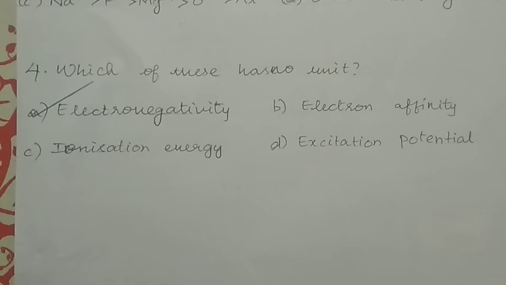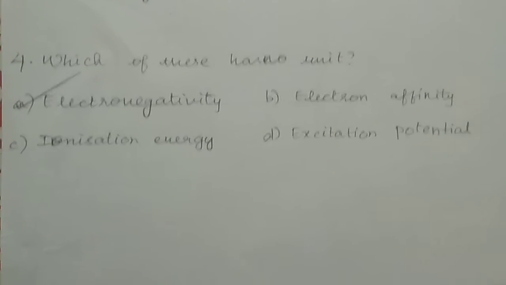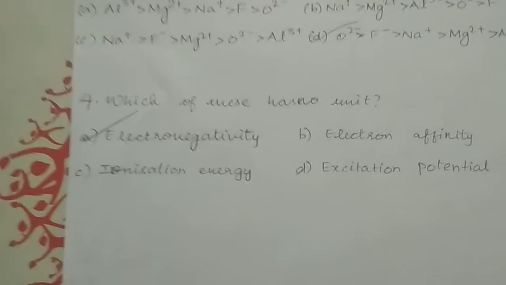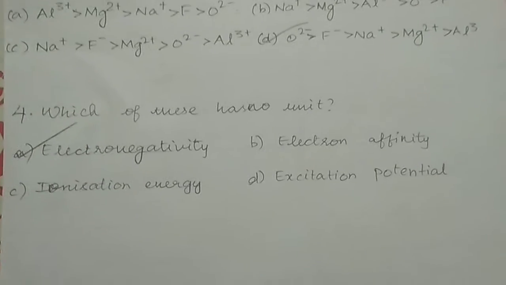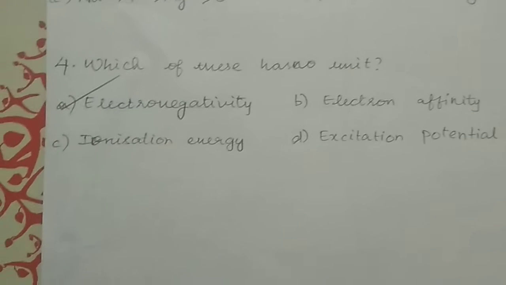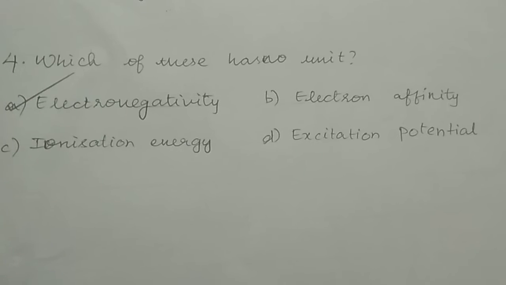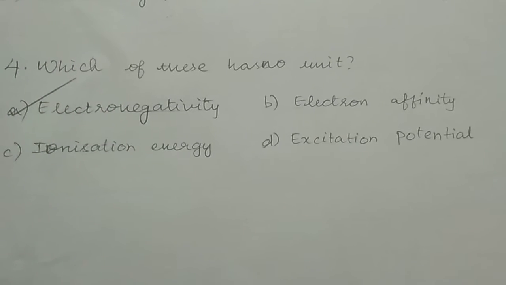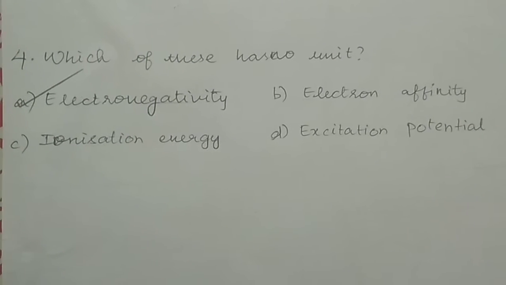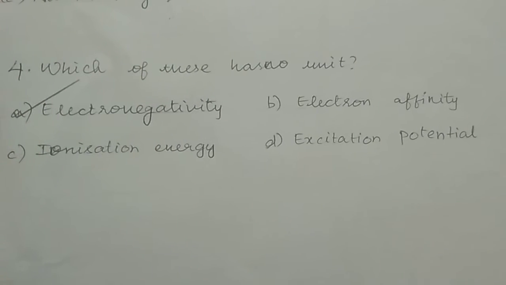Question number 4. Which of these has no unit? Option A, electronegativity, option B, electron affinity, option C, ionization energy, option D, excitation potential. Electron affinity and ionization energy are forms of energy and they have SI units as electron volt per atom, kilojoule per mole, kilocalorie per mole. And excitation potential is a type of potential which is indicated by electron volts. So, electronegativity has no unit. The correct answer is option A.